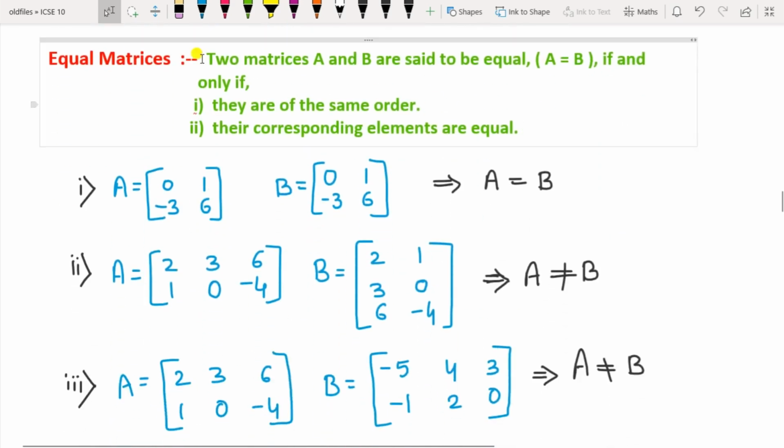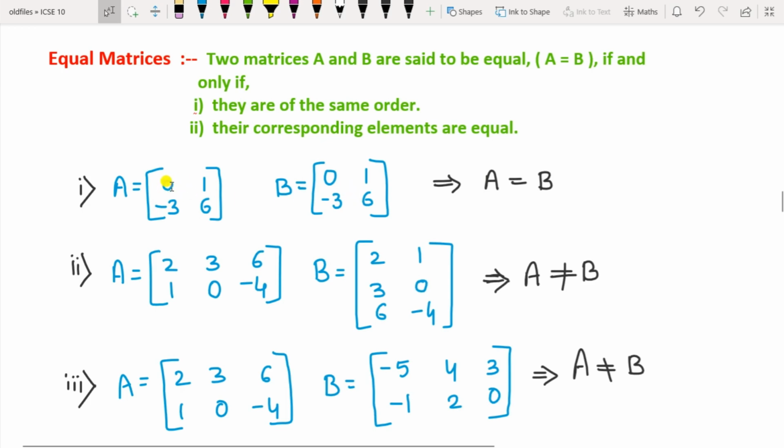Then comes the equal matrices. Two matrices A and B are said to be equal, that is A is equal to B, if and only if they are of the same order and their corresponding elements are also equal. So both conditions should be satisfied: they should be of the same order and their corresponding elements should also be the same. Like in this A and B here, all the elements are same, or they are placed at the same places.